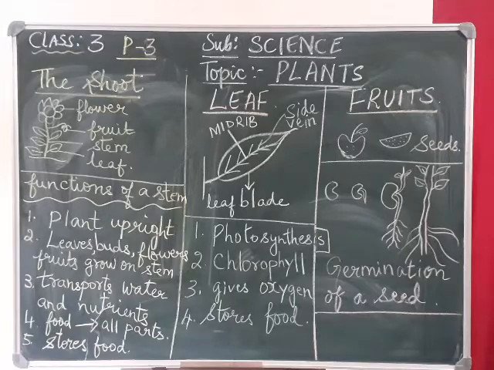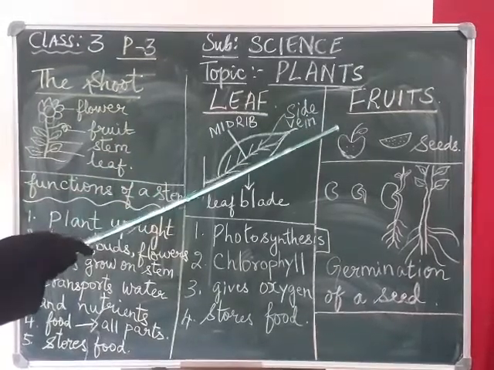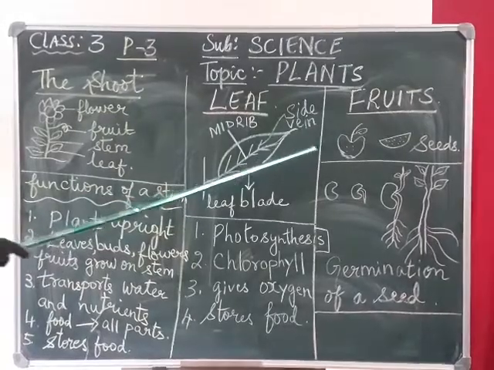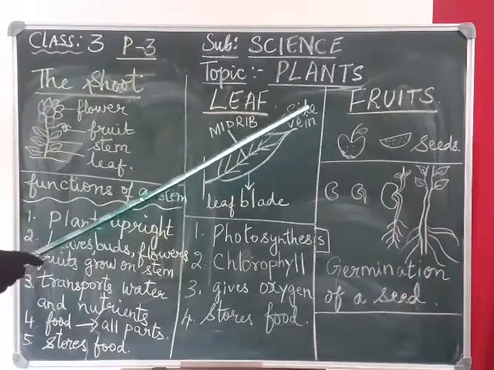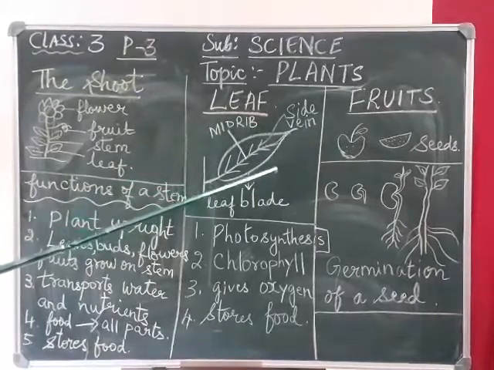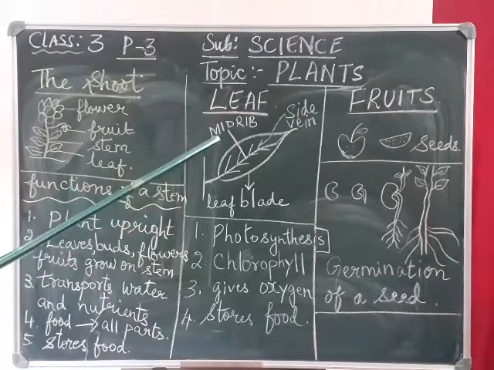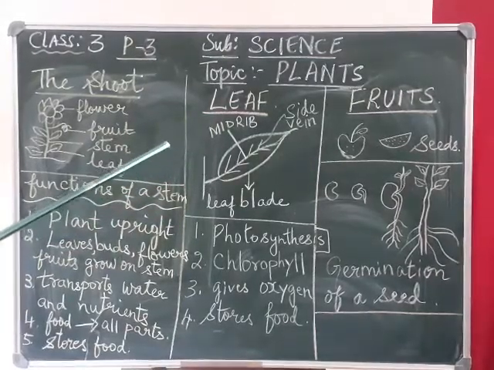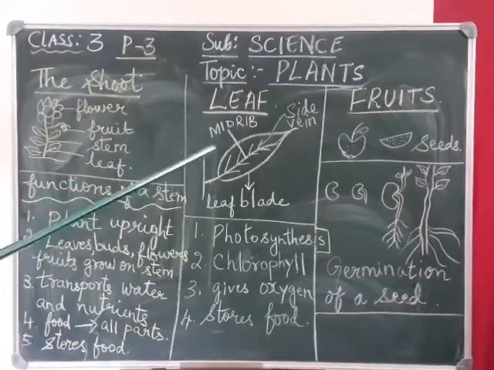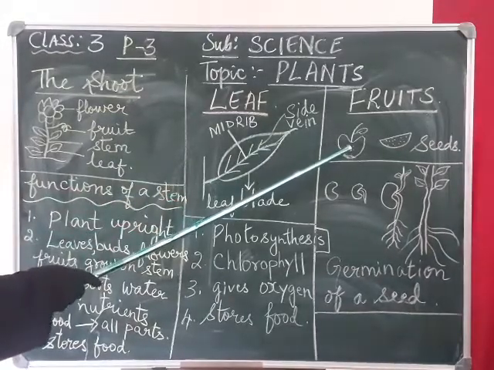Next we will go to the fruits. Now fruits, as you all know, are having seeds in them. We all like to eat fruits. Apple, banana, mango, pineapple, all these are fruits. So different persons have their different favorite fruits. Now if you eat fruits, you will find something inside them.